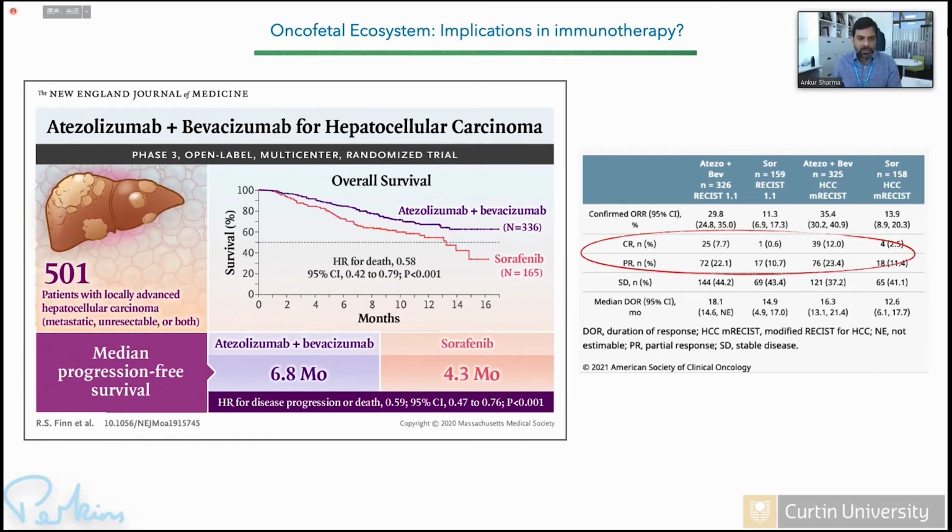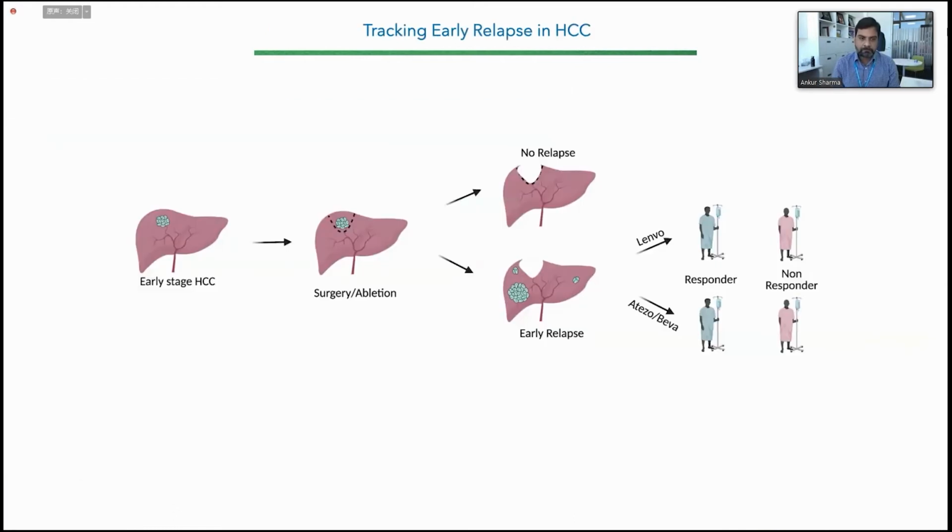So in 2020, there was a first systemic therapy, immunotherapy, which was approved by FDA, which is anti-PD-L1 and VEGF alpha. And as I just mentioned in our model, both PD-L1 and VEGF alpha are components of the oncofetal ecosystem. And that's where we started thinking that oncofetal reprogramming might make the tumor more immunosuppressive, but could also serve as a biomarker for immunotherapy response. So since then, we are looking into how these oncofetal cells could play an important role in therapy response in